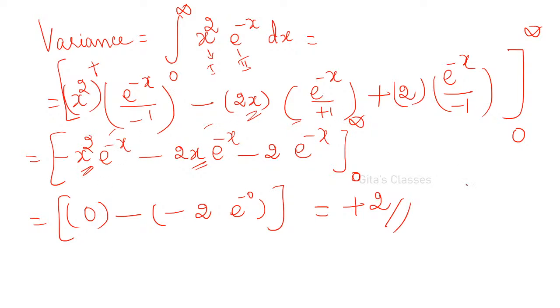When you substitute e power minus, you should know these values by heart. E power minus infinity is 0. Any value power 0 is 1 for all the values. Therefore, when you substitute the upper limit, e power minus infinity will become 0 for all the three values. Then when you substitute x is equal to 0, the lower limit, minus of minus: here you will get x squared 0, here for x also it is 0. So twice e power minus x, e power 0, therefore it is 2. Okay. Next, what is the next question?